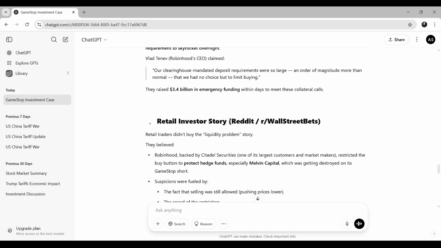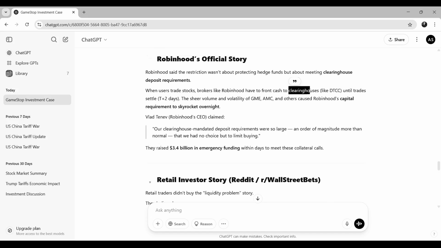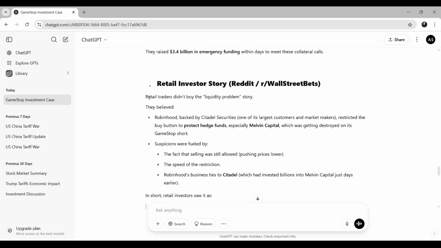Now, what is the story? So this was the story from the Robinhood side here, that the reason they stopped the buy button is because they didn't have the upfront money to give to the clearing houses here. Now, what is the story from retail investors? Retail traders didn't buy the liquidity problem. So they don't believe the liquidity problem of Robinhood. They believe Robinhood was backed by Citadel Securities.